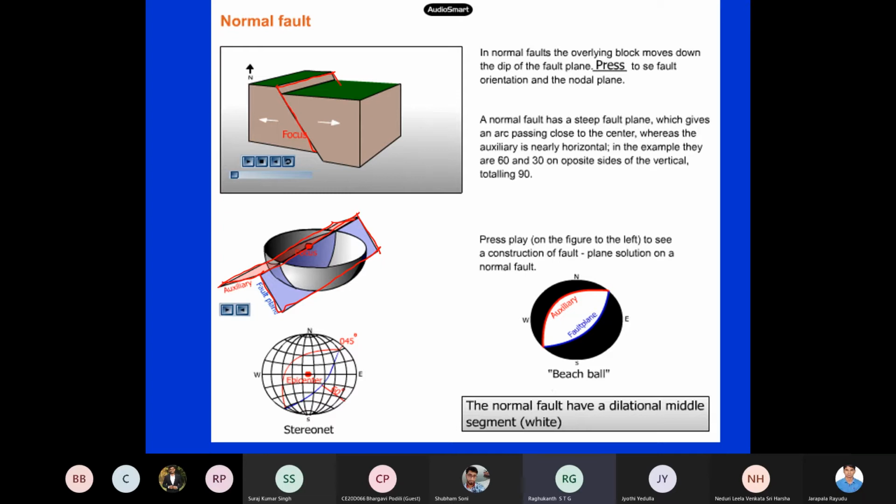Okay, so now this is my fault plane. If I plot it in the stereograph projection, strike angle is 45, dip angle is some 60 degrees, say. So this is my fault plane, and this is my auxiliary plane itself, actually. So this is how it looks. So now what I will do is I will plot like this.